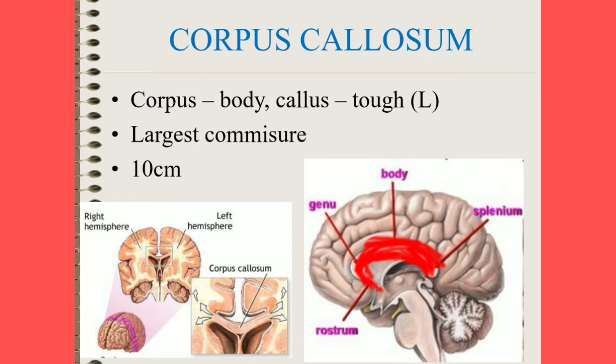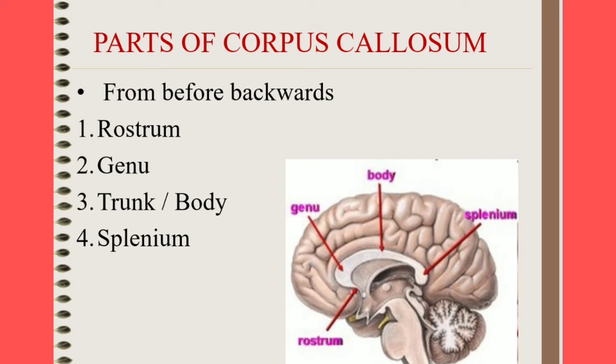The corpus callosum is the largest commissure. Corpus means body and callosum means tough. It is 10 cm in length. Next, let us see about the parts of corpus callosum from before backwards. It is rostrum, genu, trunk or body, and splenium.